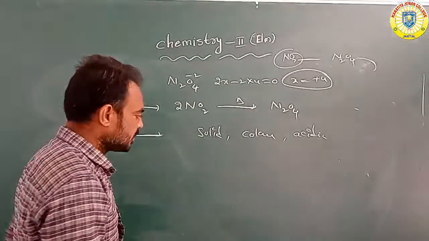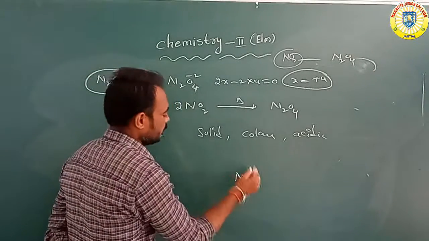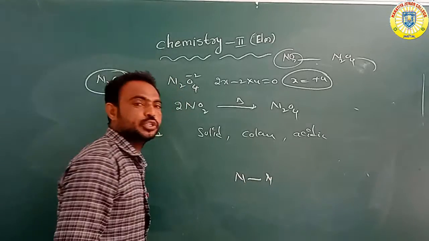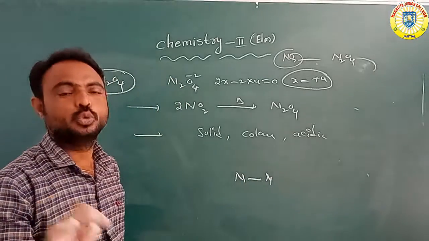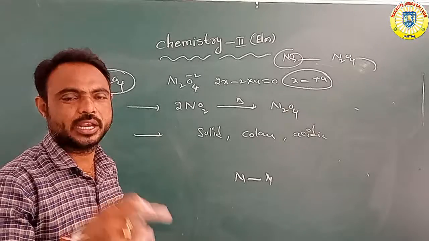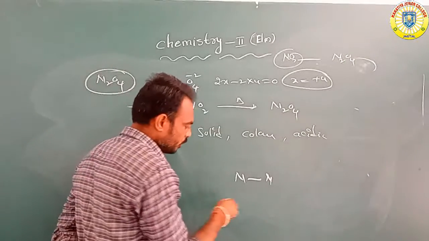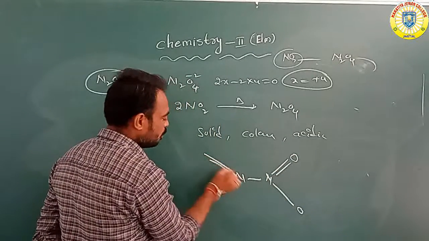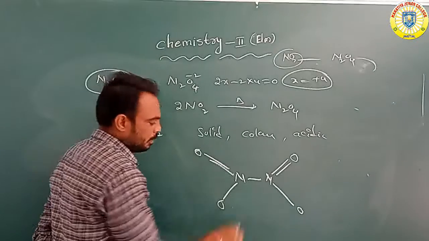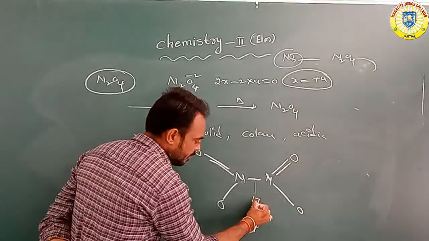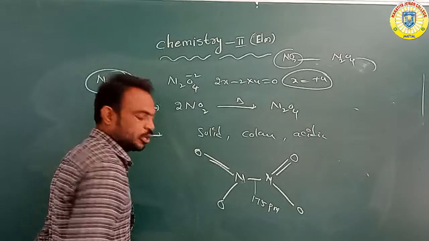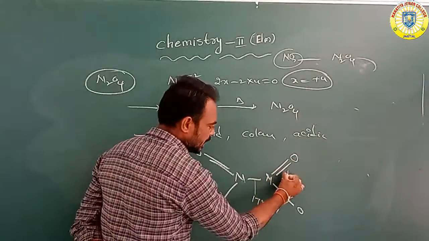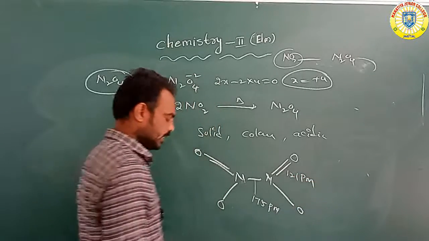Okay, so we write the structure: nitrogen bond nitrogen. Each nitrogen is attached to two oxygens, one single bond and one double bond. Between nitrogen and nitrogen the bond length is 175 picometers, and between nitrogen and oxygen it is 121 picometers.